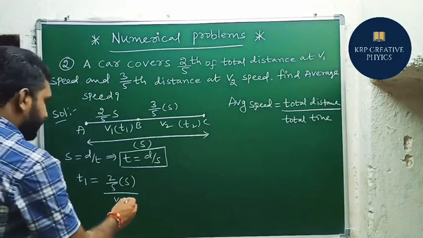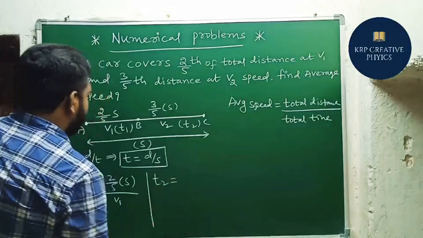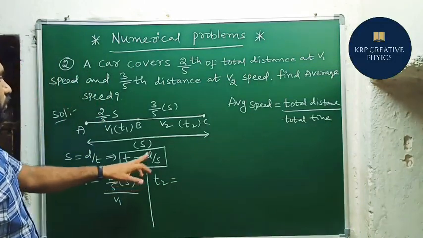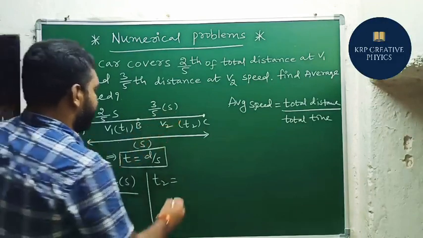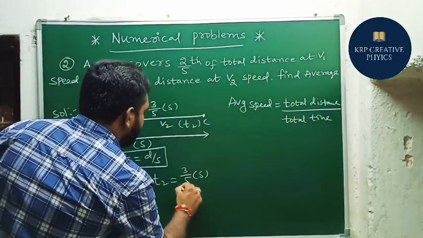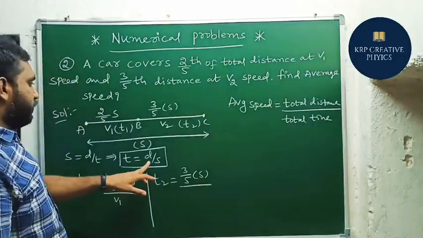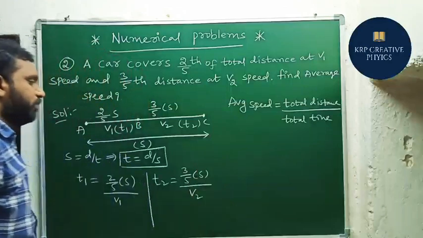In the same way, how can we find T2 here? T2 equals what? This is T2. What is the distance in case of T2, from B to C? 3 by 5 into S. And what about the speed in case of B to C? V2. So in this way we can write it here.